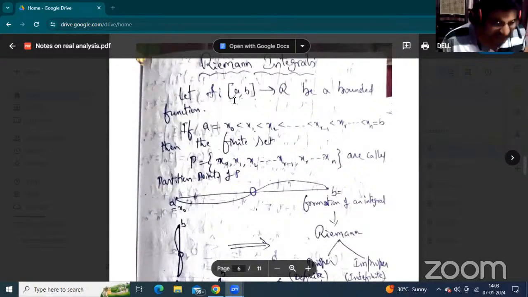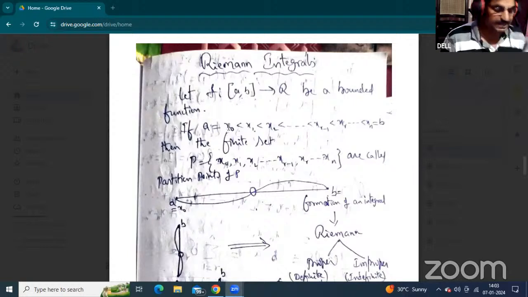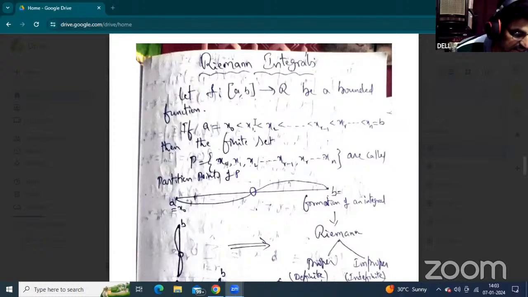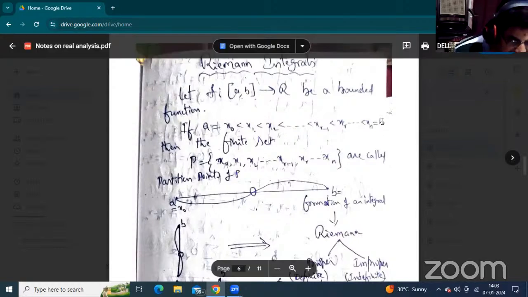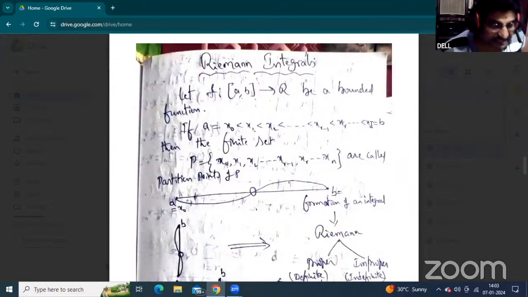Now it reads as F maps the closed interval [a, b] to R, a bounded function. In this interval [a, b], a is the initial value and b is the terminal value. In between, the elements are represented with respect to x. Now a, the initial element, is represented as x naught, and b, the final element, is represented as xn.